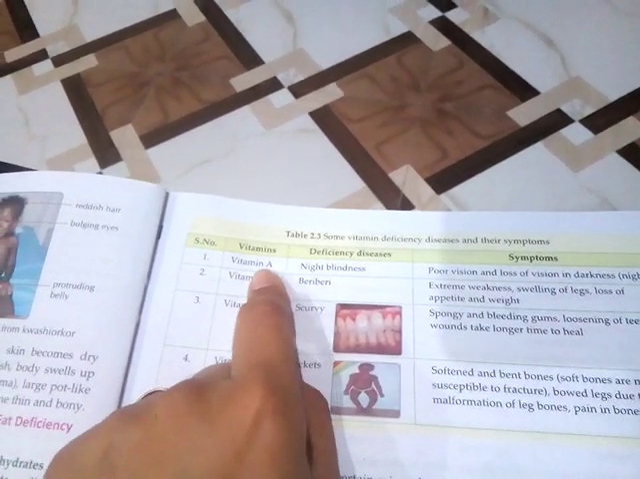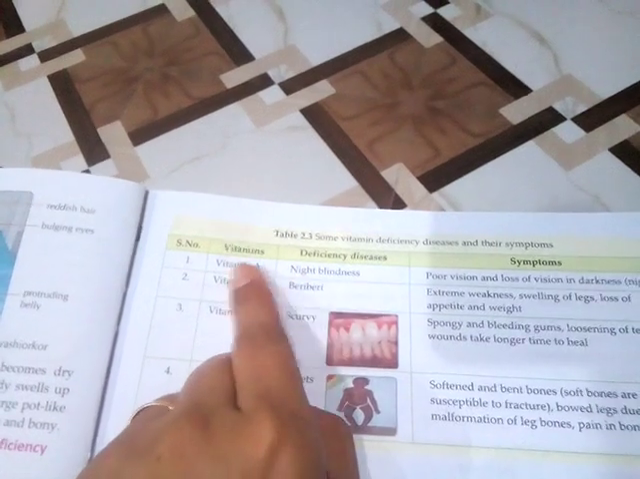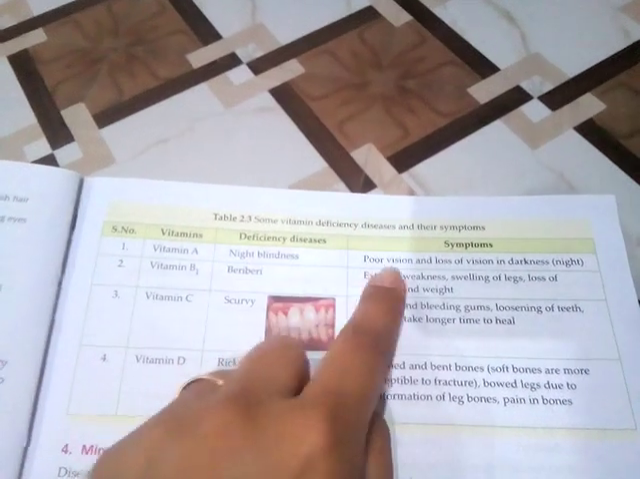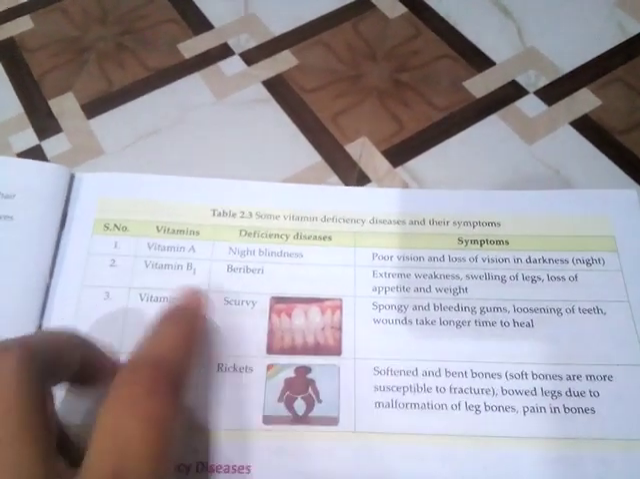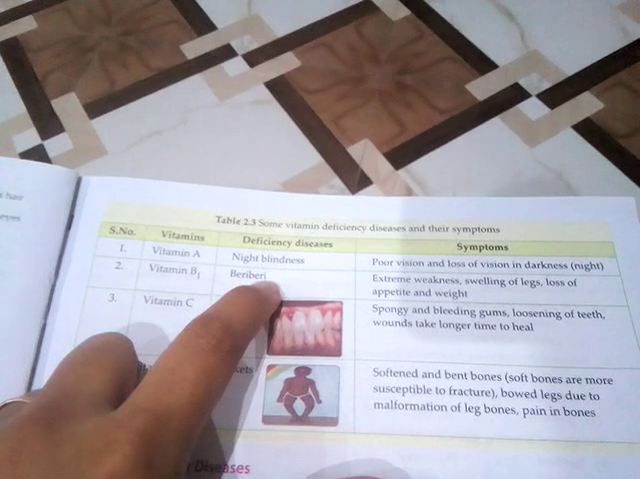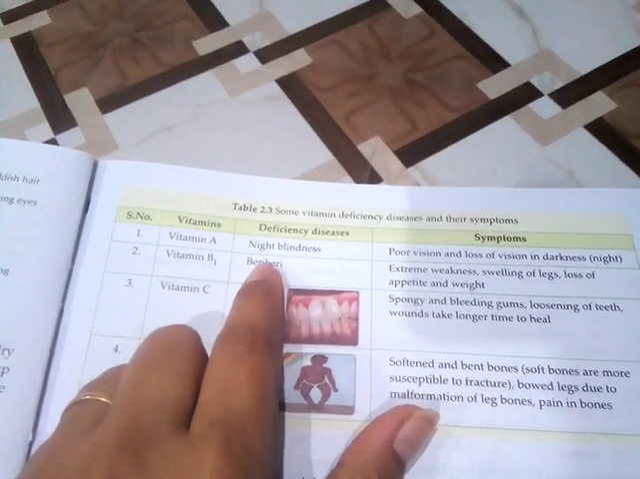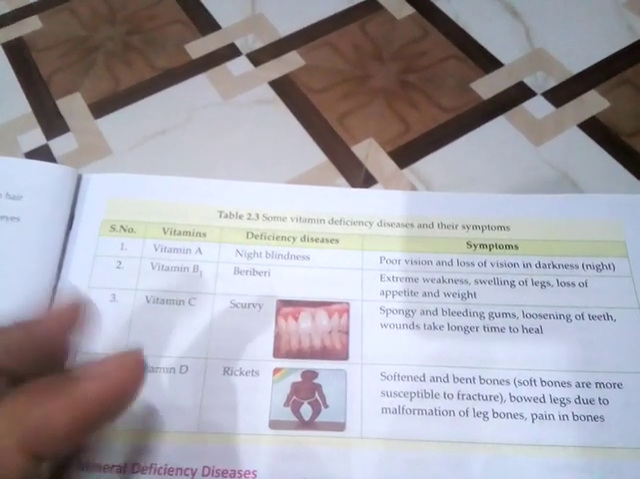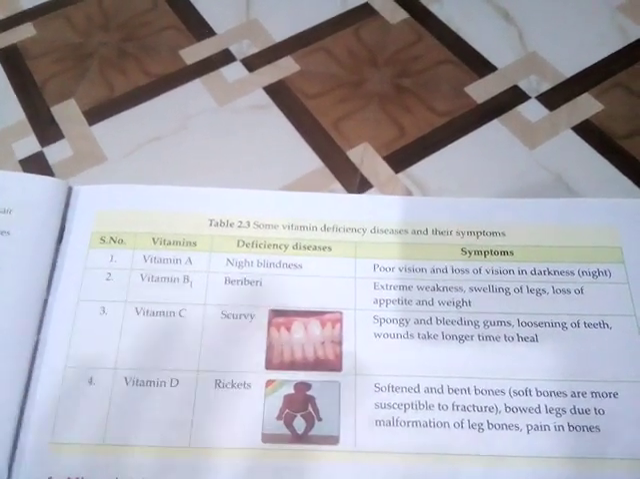First one is vitamin A, and the deficiency disease is night blindness. A person who is suffering from vitamin A deficiency would not be able to see properly at night, okay, and maybe poor vision. Vitamin B1, that is called beriberi, and in this disease extreme weakness, swelling of legs, and loss of appetite and weight can be seen.